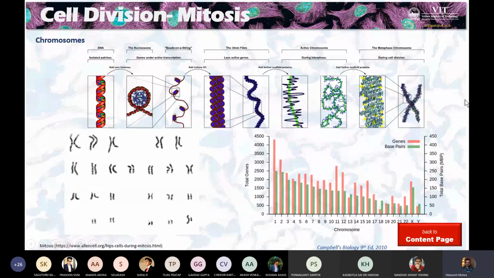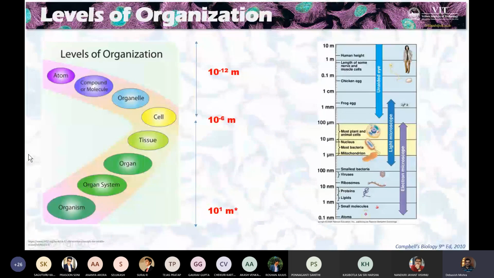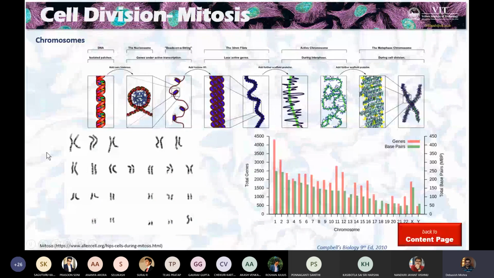This is about cell division, where during this chromosome formation, normally the genes do not express at all. Because for expressing and to be able to copy it, these two strands of DNA have to come apart. They have to make a fork out of it, and then they can be copied in the form of mRNA. The levels of organization and all we'll learn in the next class.